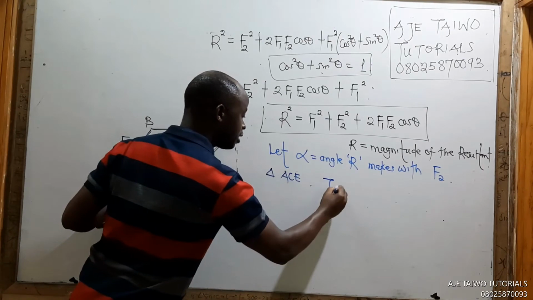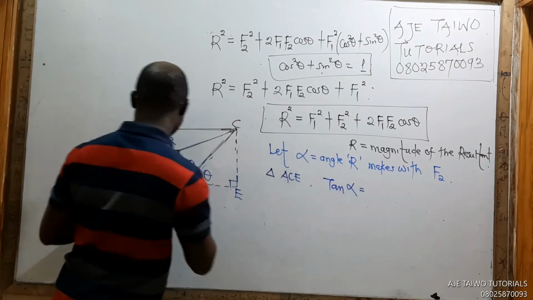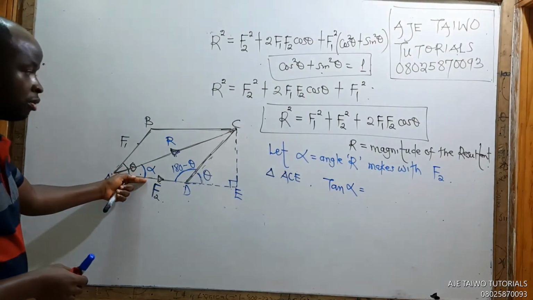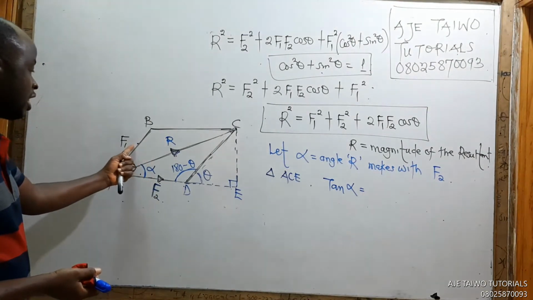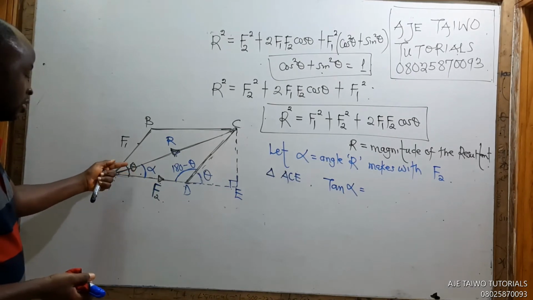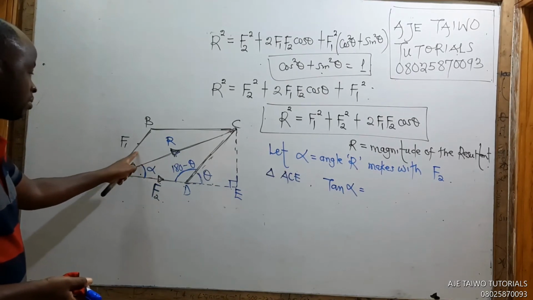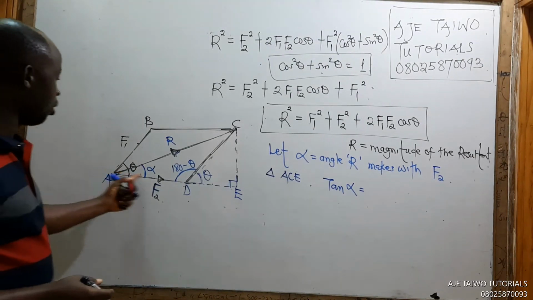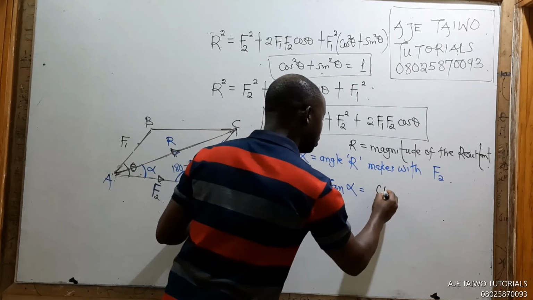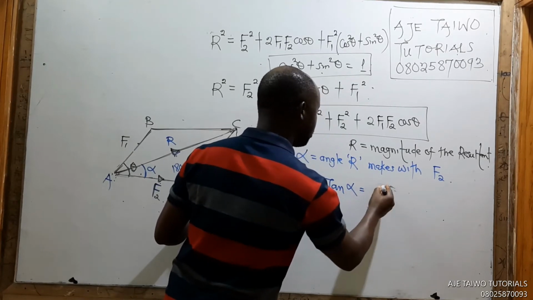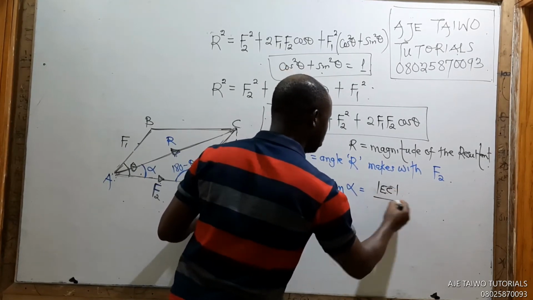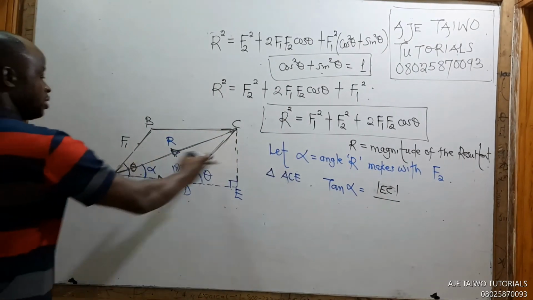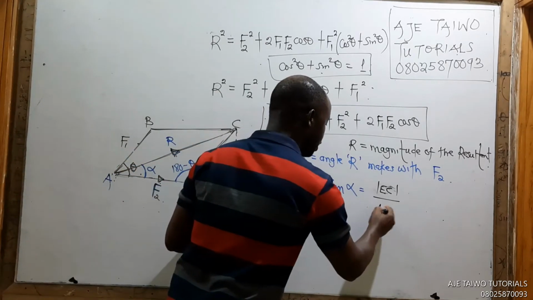So we have tan of that angle I called alpha. If I get that angle, I can get the other angle. If I get the angle it makes with F2, I can get the angle it makes with F1, because the whole angle is theta. I will say theta minus alpha will be the angle it makes with F1. So let's check. Tan alpha, what will it be? That will be opposite, EC. I'm using EC because of the vector direction. So EC over AE.